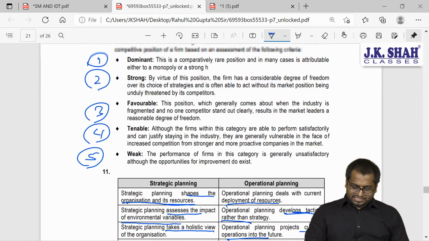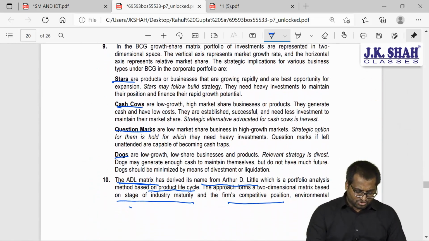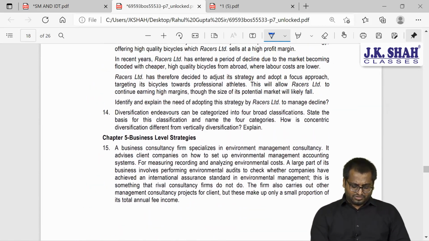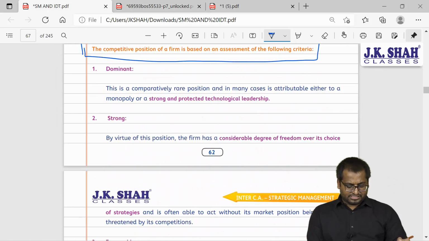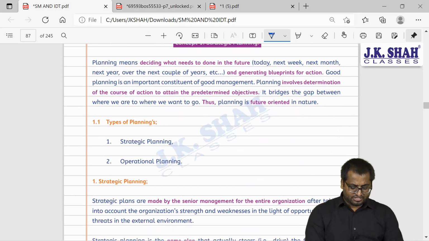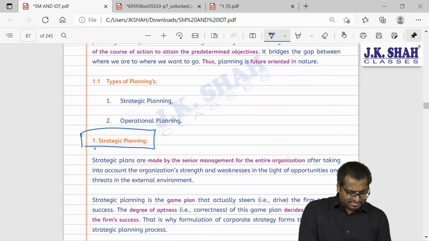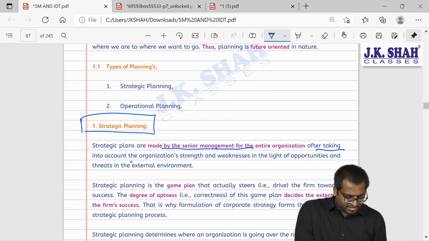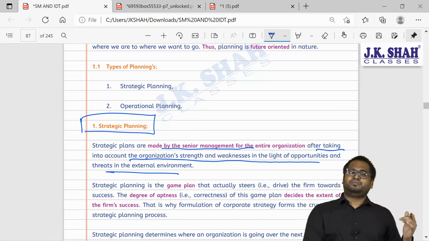So I will mark this in our book where it is so that you get an idea. So chapter number 3, differentiation. The first concept, strategic planning. See, it is made by the senior management and it is done after taking into consideration the variables in the environment.